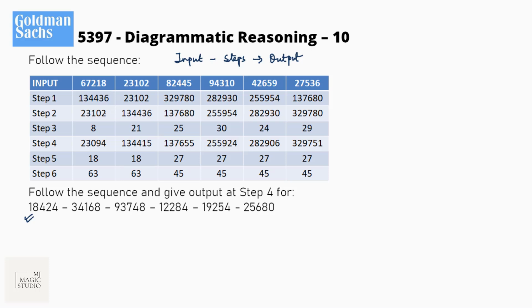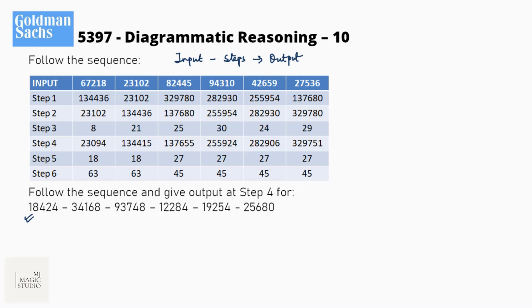In one of the questions in this particular session before, question number 4, there the steps operators were supposed to do was given. Here we need to identify first what these steps are. So if you look at number 67218 becomes 134436, 8 into 6, 612.